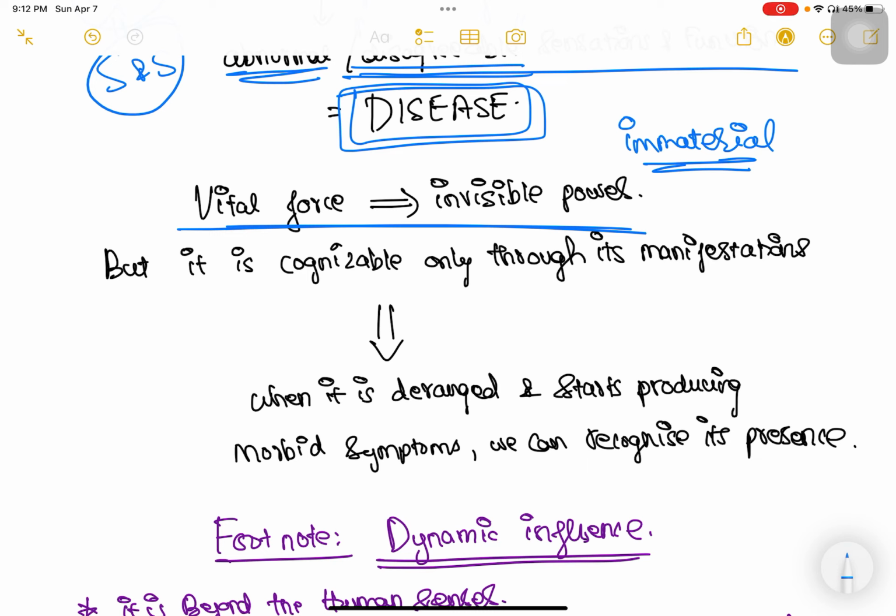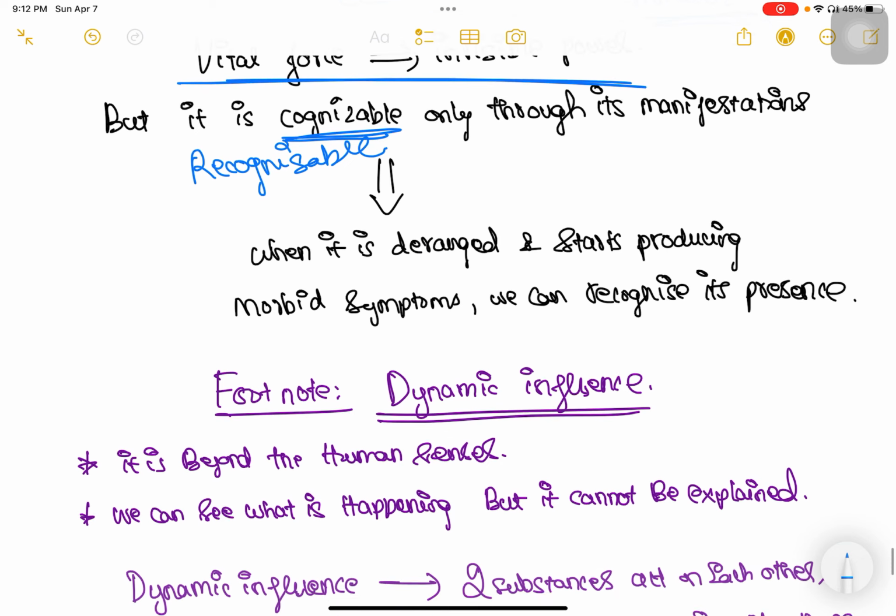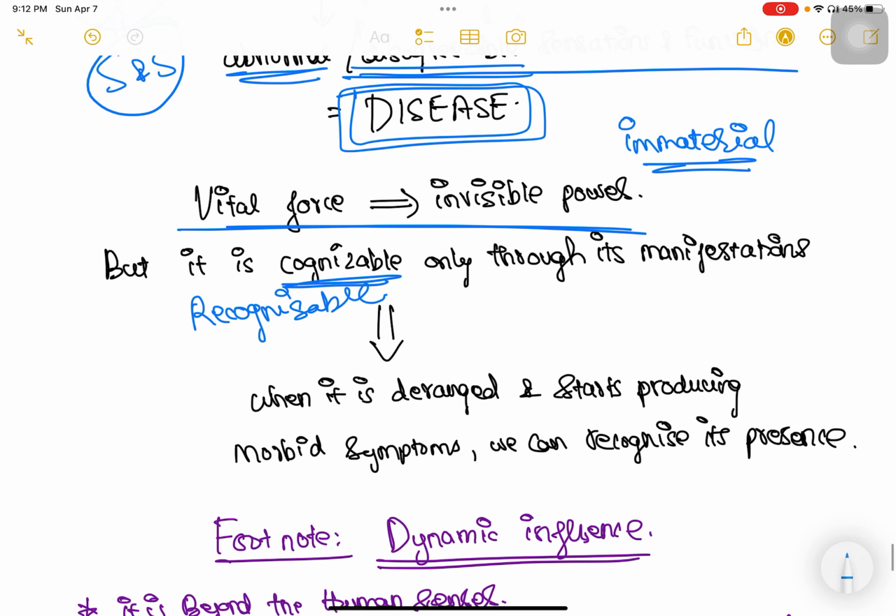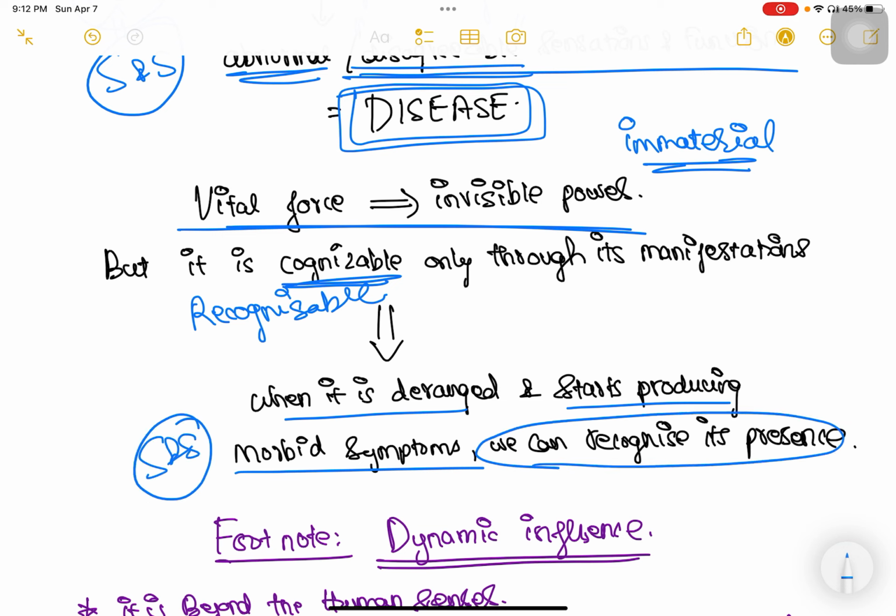Correct? But this is cognizable. The cognizable is nothing but recognizable. Okay, recognizable. But this vital force is recognizable through its manifestations. Especially when the vital force is deranged and it starts producing the morbid symptoms, that is nothing but the signs and symptoms, we get a proof of its existence. Correct? So when the vital force is deranged by some influence, by some disease causing agents, and when it starts producing all these signs and symptoms, we will get proof of its existence.